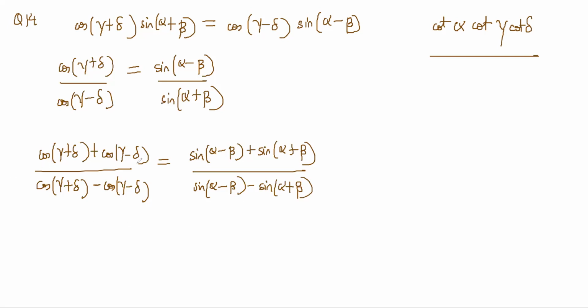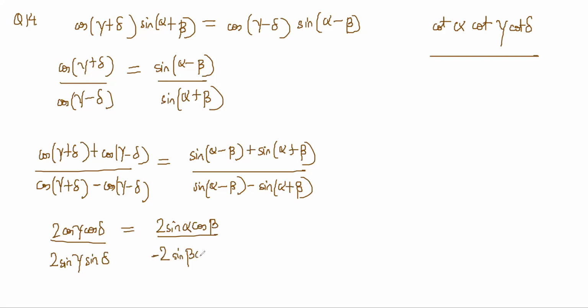So this becomes cos c plus cos t is 2 cos c cos t, and cos c minus cos t is 2 sin d, right? And this becomes 2 sine alpha cos beta, and this becomes minus 2 sine beta cos alpha. Correct?